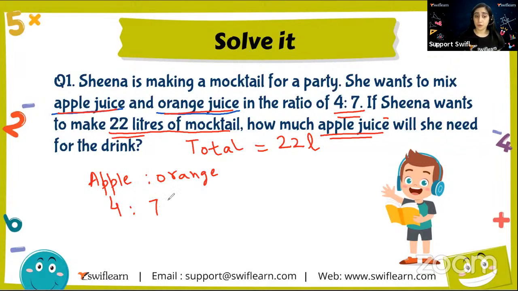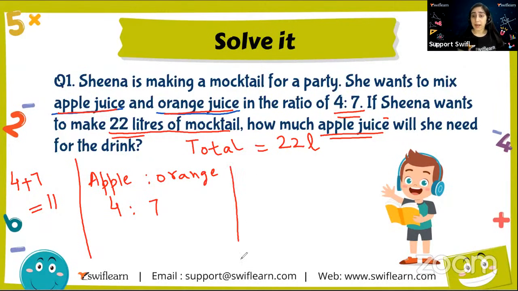See, 4:7. So what we have to do is add 4 plus 7 to know the total, because we know ratios can be written in the form of fractions, right? In that, the denominator is always the total. So we need to know the total of the ratio, that is 4 plus 7. What is 4 plus 7? 4 plus 7 is 11, right? That is pretty easy.